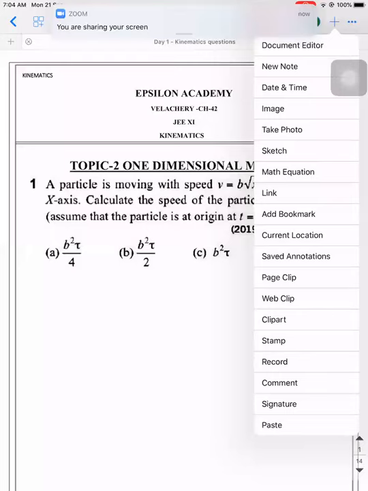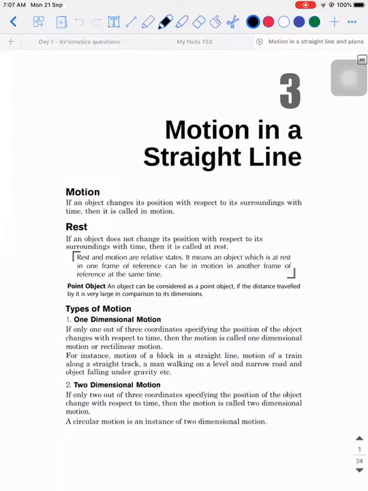No, see, unlike the CBSE part, here we are not going to have it as motion in one dimension and motion in two dimensions, something separate like that. We are going to have it together.